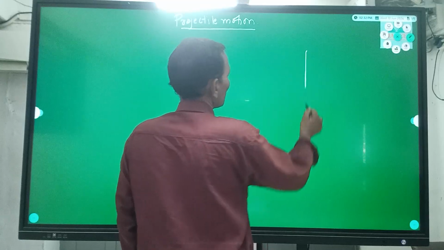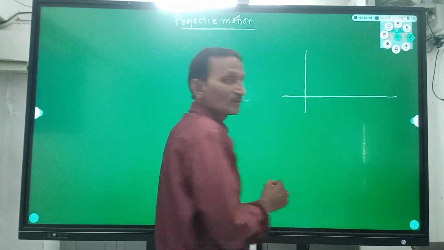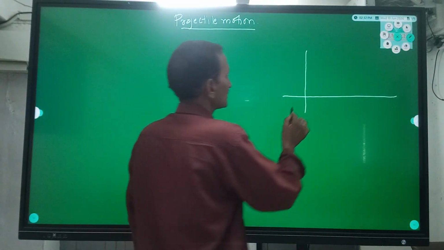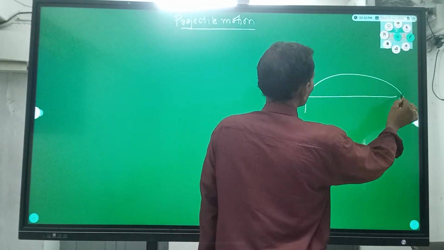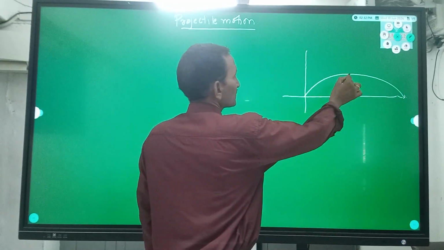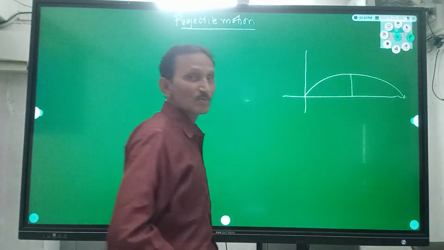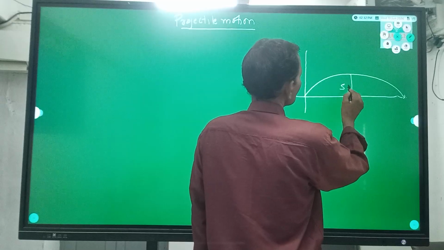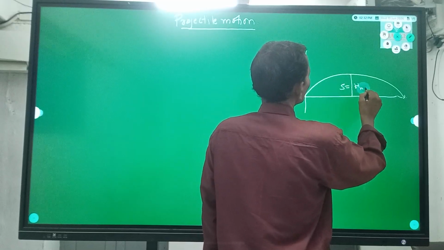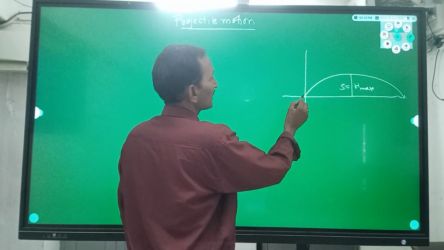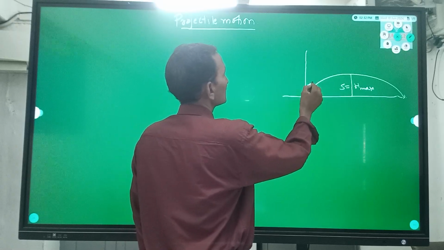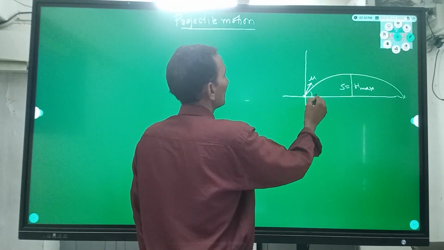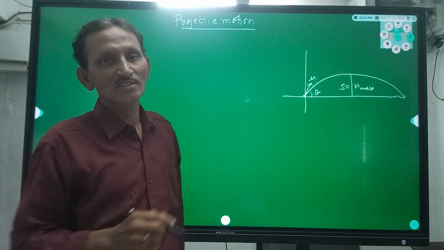Now let me draw a diagram here. Here we are considering one projectile motion, so it is a parabola path. At the maximum height, let me consider this is the maximum height, the vertical height from the surface. Now this is the startup velocity, and there is an angle here. With this angle, the body is projected.